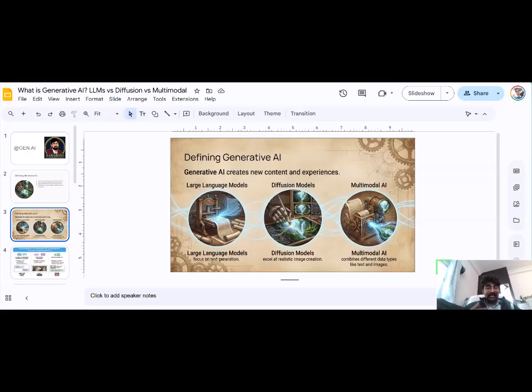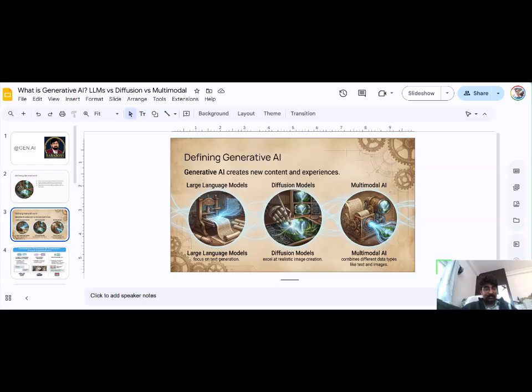Another model: if you give an image as input and the output is an explanation of that image, that is called a vision language model, which answers your visual queries.